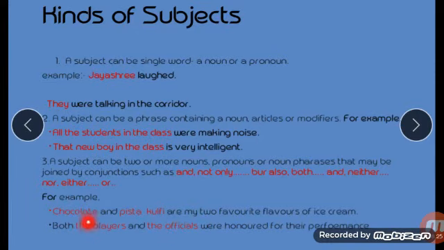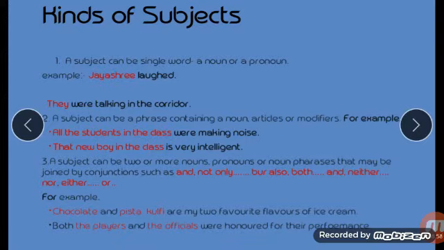Now look at the second example. Both the players and the officials were honored for their performance. We are talking about the players and the officials. These two are joined with the conjunction, both and. The subjects are the players and the officials, and the predicate is were honored for their performance.